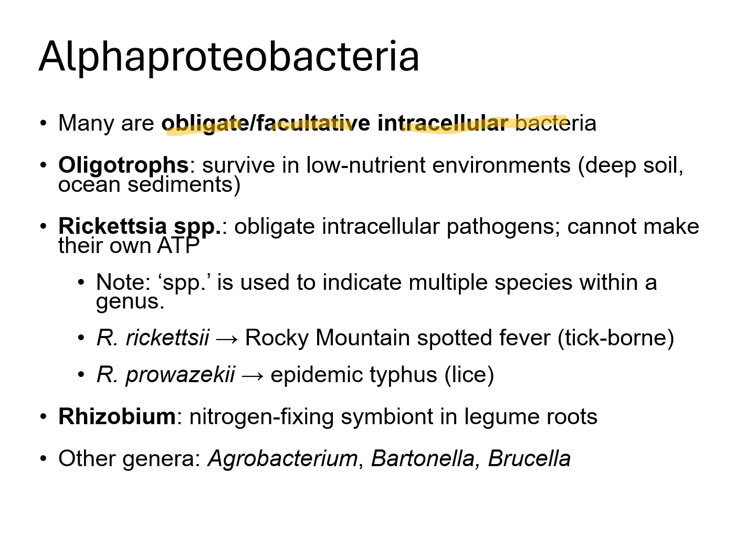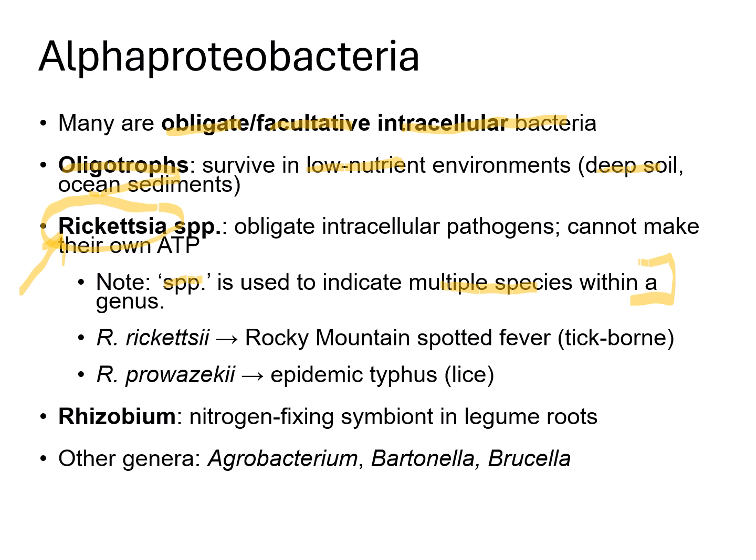Some are facultative, which means they don't necessarily need a host, but they benefit further when they do have a host. Some of these alphaproteobacteria are oligotrophs, which means they can survive in low nutrient environments such as the deep soil or even in ocean sediments. An example of alphaproteobacteria include Rickettsia species, and spp. denotes that there are multiple species within the genus, here the genus being Rickettsia.